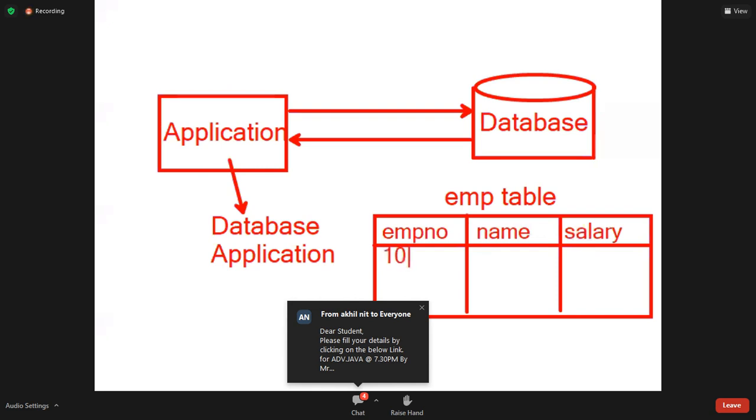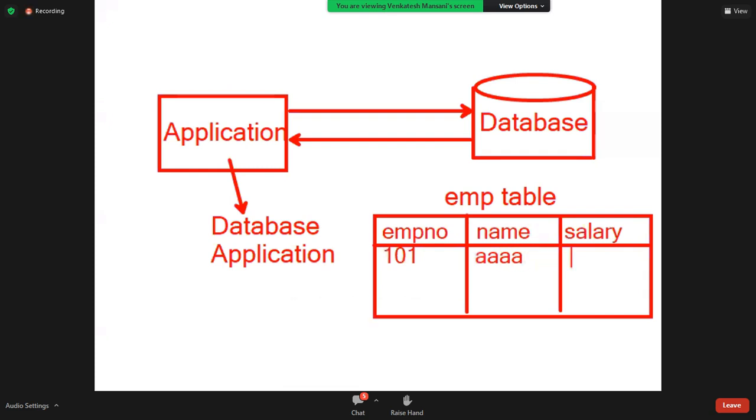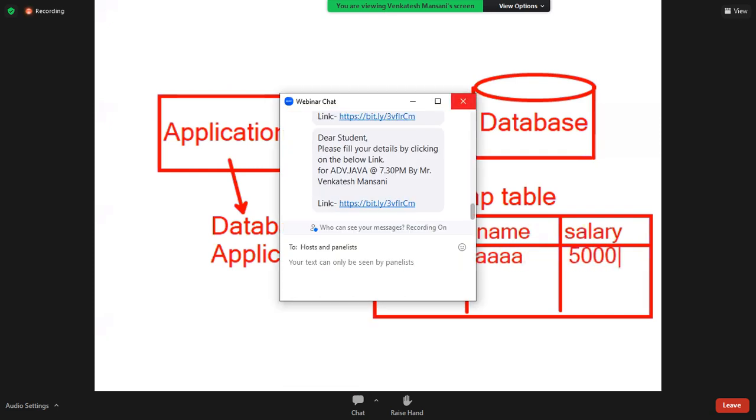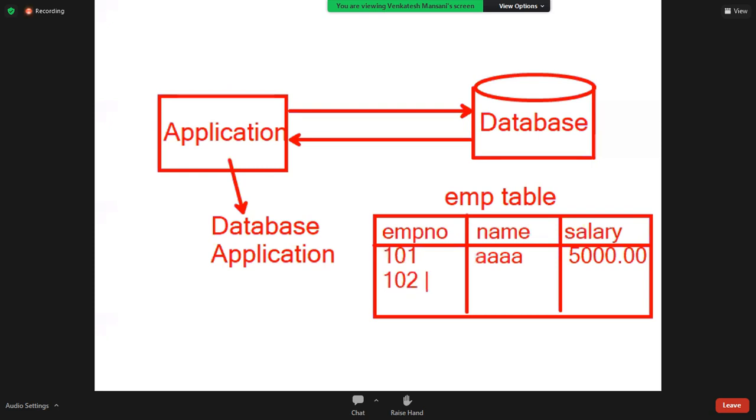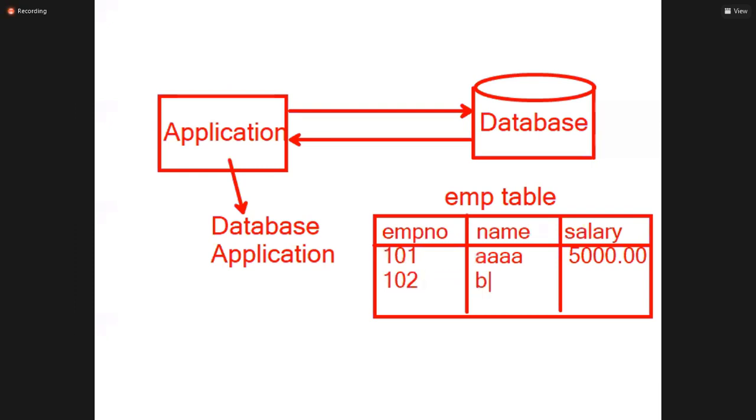Suppose employee number 101, name of the employee, salary of the employee. Employee number 103.